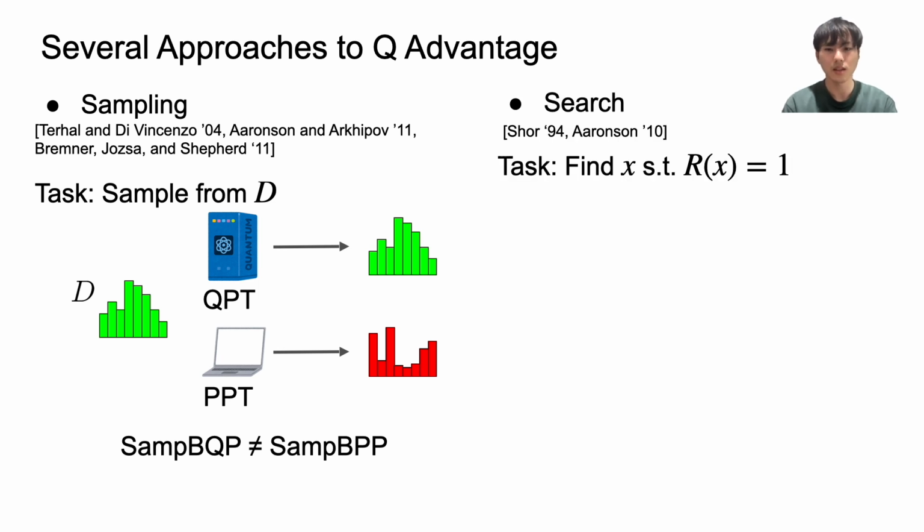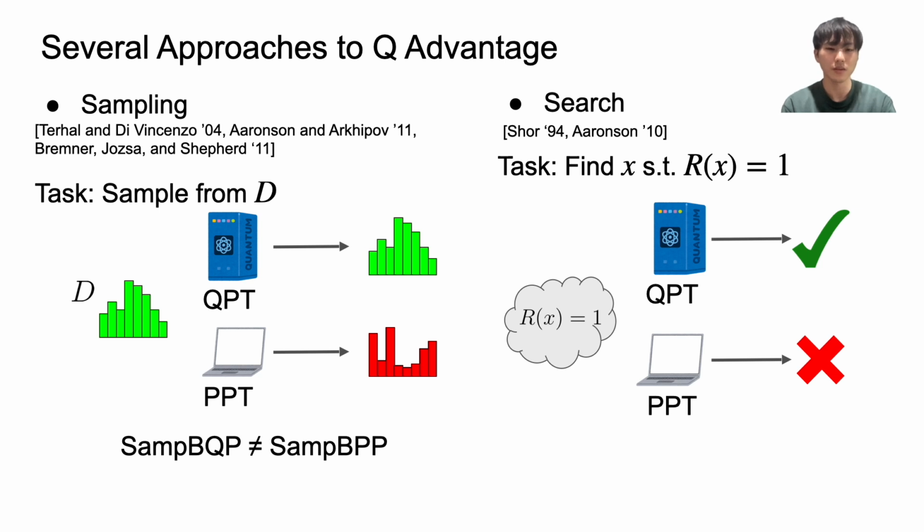Second, the search-based advantage means the task of finding a bit string X that satisfies some relation R can be solved by a QPT algorithm, but cannot be solved by any PPT algorithm. In terms of computational complexity, search-based advantage is expressed as FBQP is not equal to FBPP.